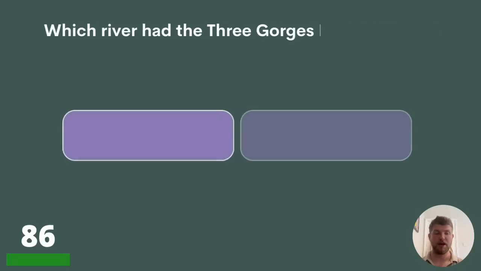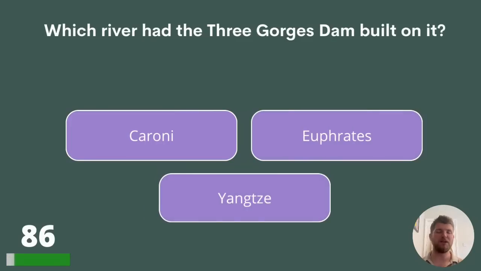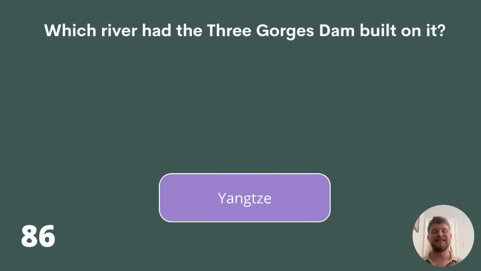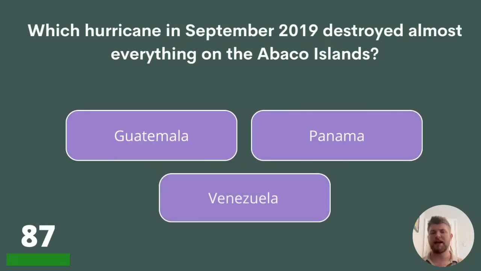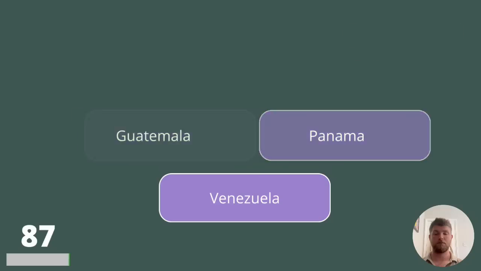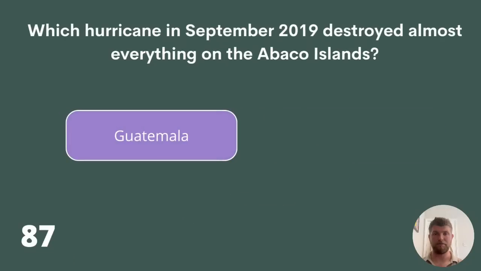Question 86. Which river had the Three Gorges Dam built on it? Caroni, Euphrates, or Yangtze? The answer is the Yangtze River. Question 87. Which hurricane in September 2019 destroyed almost everything on the Abaco Islands? Guatemala, Panama, or Venezuela? The answer is Guatemala.